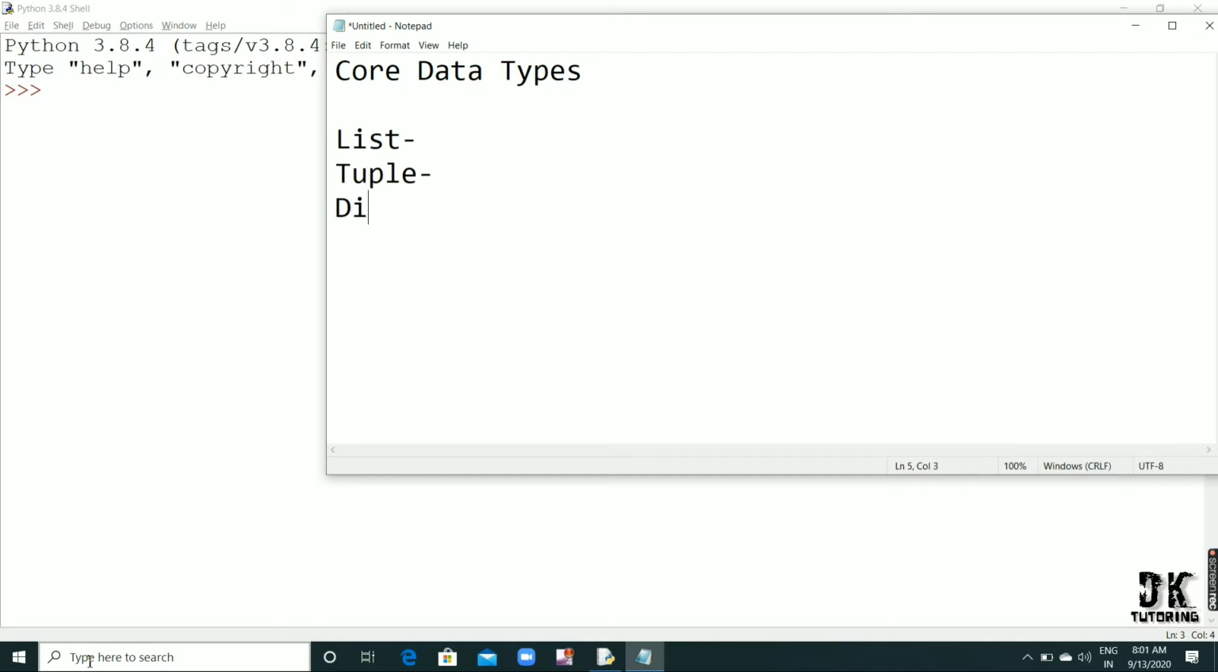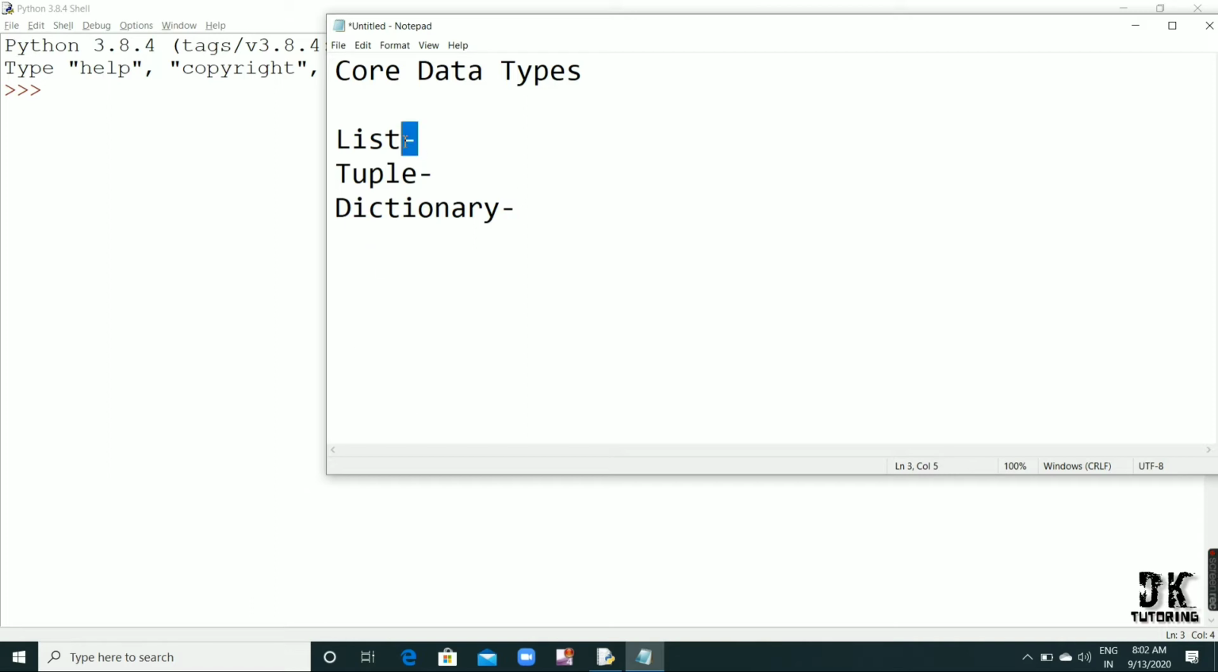tuple and dictionary. Okay, list, tuple and dictionary. So what is a core data type? Actually we can say in a core data type we store a group of data, like we can store more than one data in the core data type, and that group of data can be of the same data type, or it can be of different data types, or we can say that it can store heterogeneous data. Okay, so in list, tuple or dictionary we can store a group of data, and here we have sets also, but I don't want to write sets right now.